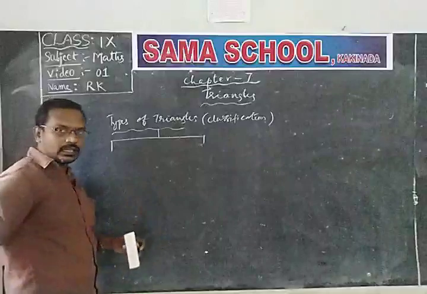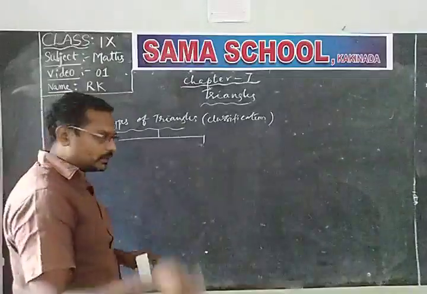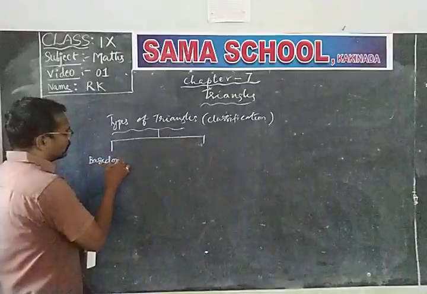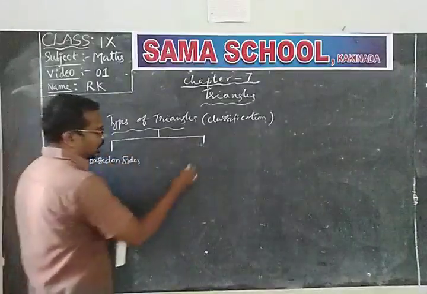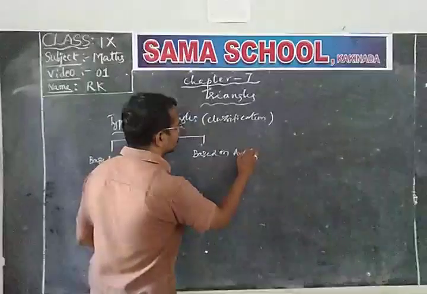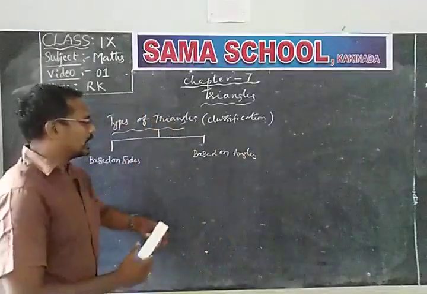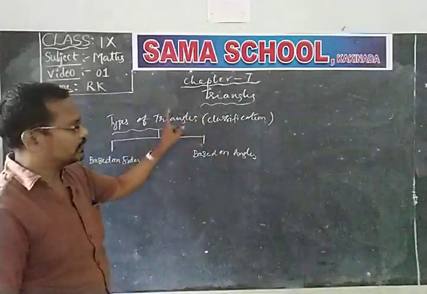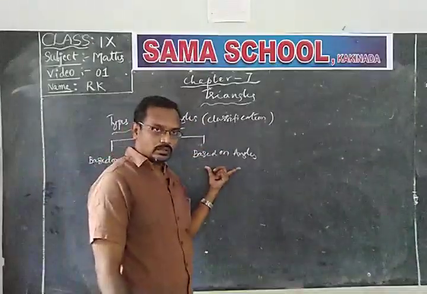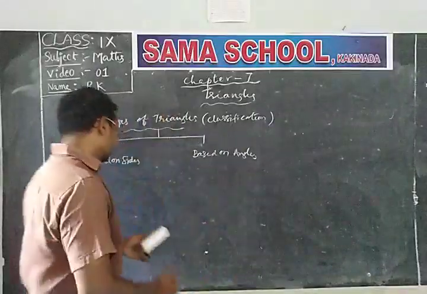Now the triangles are classified into two types: based on sides and based on angles.